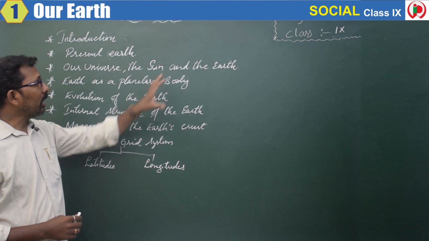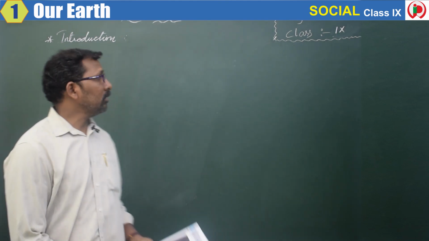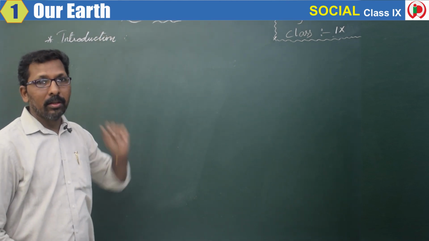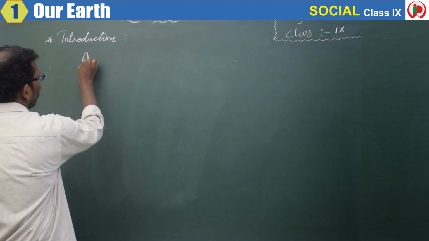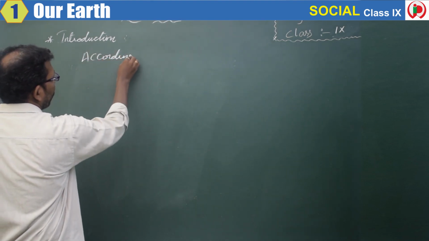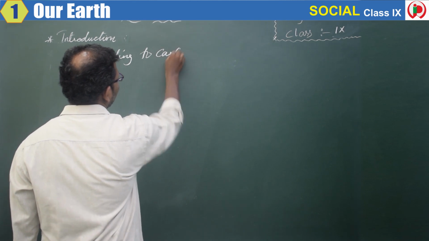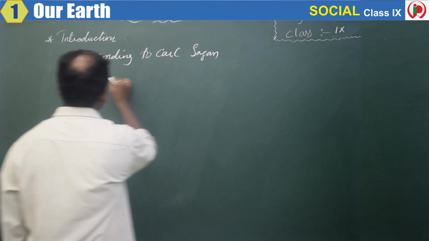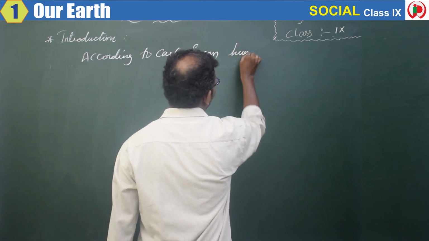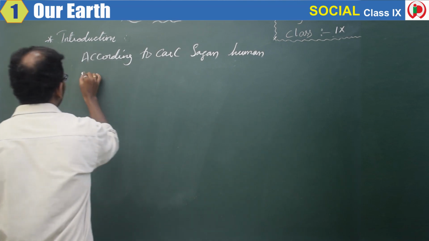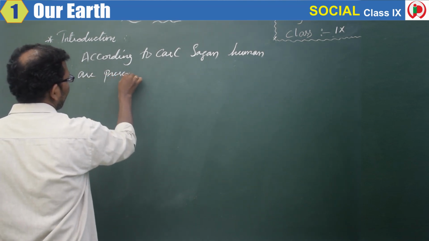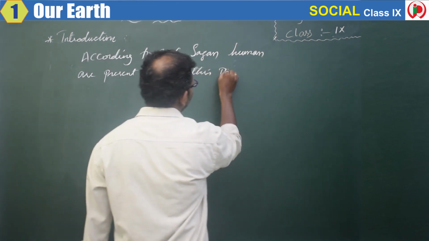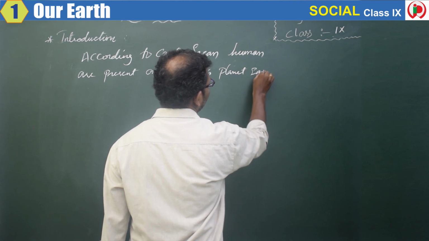So first we'll start with the introduction. The first topic here, I am going to introduce our planet Earth. According to Carl Sagan, humans are present only on this planet Earth.